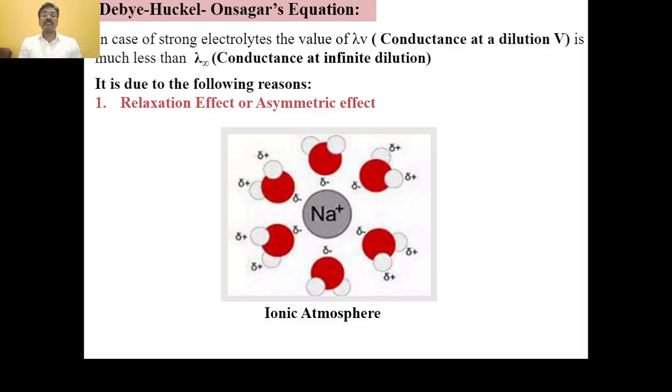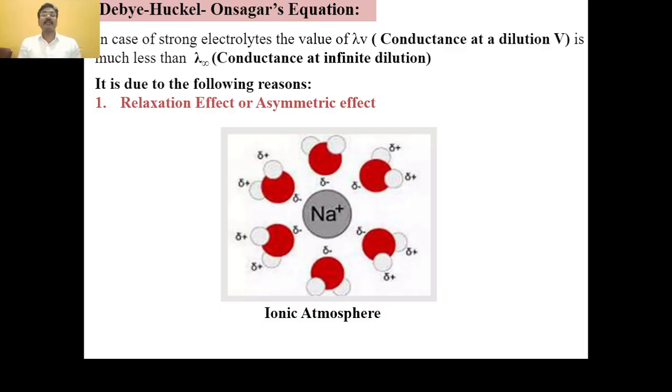In the case of strong electrolytes, the value of conductance at dilution V is much less than the conductance at infinite dilution. Then what is the reason? It is due to the following reasons.